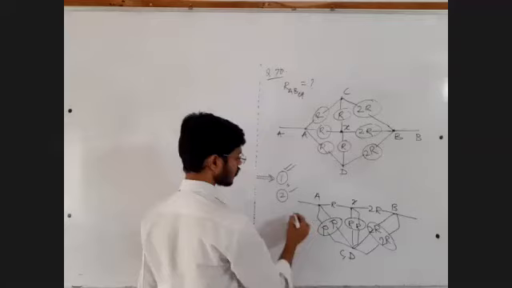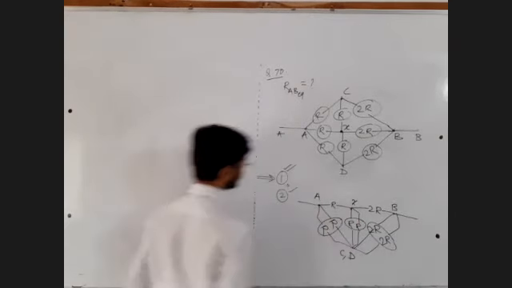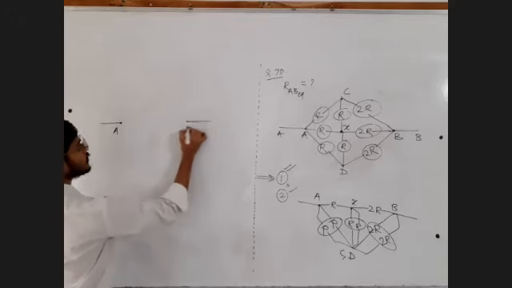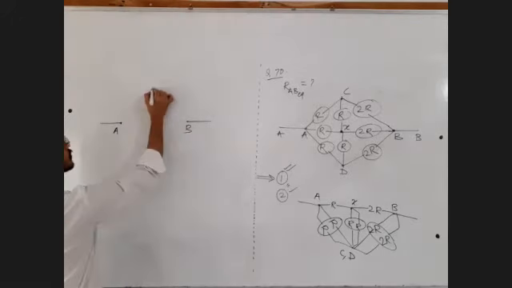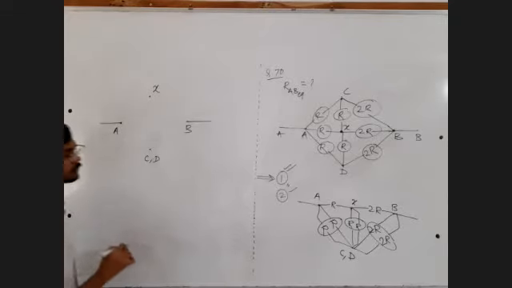So now the points in the circuit are A, X, C comma D, and B. A is the left extreme point, B is the right extreme point, X is the top point, C comma D is the bottom point.